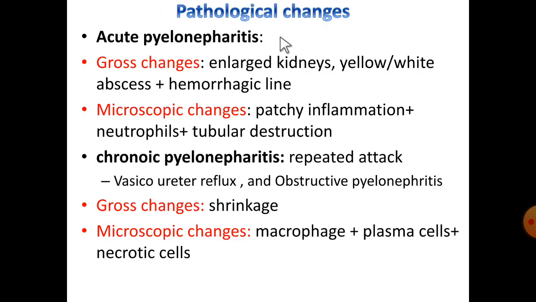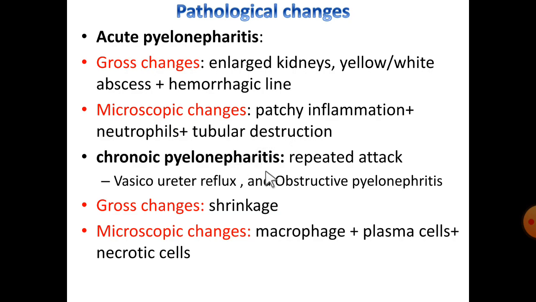And pathological changes in acute pyelonephritis and chronic pyelonephritis, what are the changes? Gross changes and microscopic changes. Coming to gross changes, there is enlargement of the kidney with yellow or white abscess with hemorrhagic lines observed on the kidney. Microscopic changes, if you observe under the microscope, there is a patchy inflammation observed with neutrophil infiltration and tubular destruction.